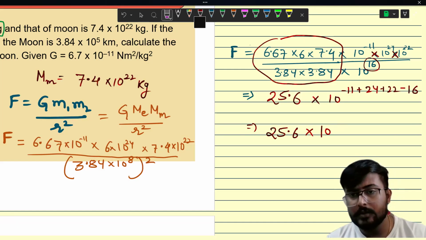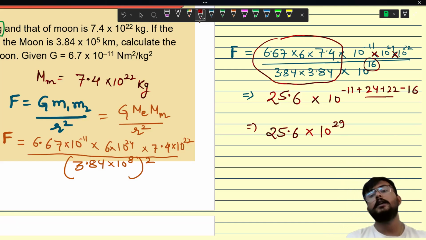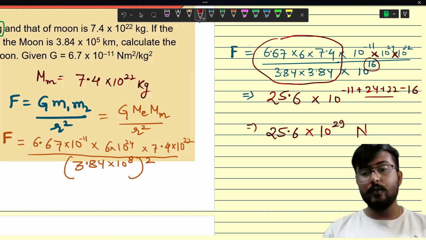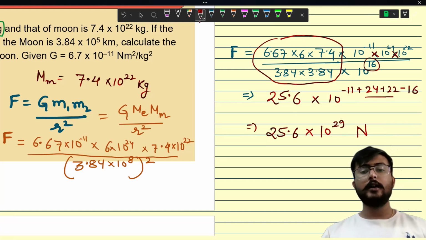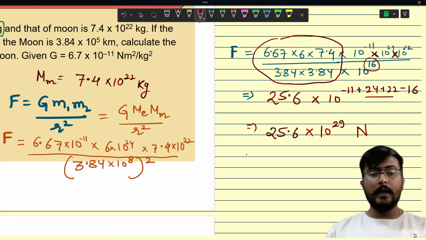Okay, wait. Let me just check the calculation. 46 minus 16 is 30. No, this is 10 to the power 29. Getting it? So this is how we do it. And what is the unit? Yes, force is always expressed in Newton. So this is the force between Earth and the Moon.